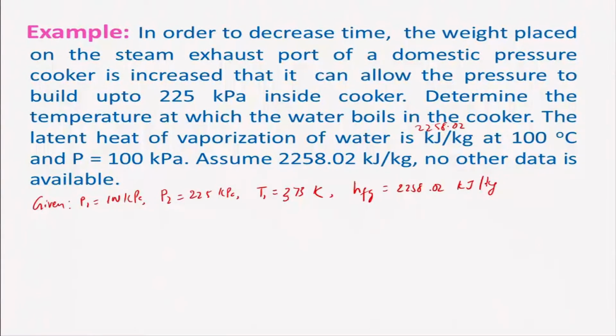Of course, that is at 100 degrees Celsius and pressure of 100 kPa. And we will have to find T2.